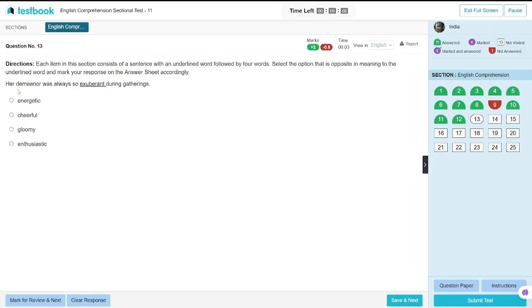Let's see now what we get. That was cheer, energetic, cheerful, gloomy. Here the answer is gloomy. It means like this, lethargic, opposite meaning. Dharma was always so exuberant during the gathering. Gloomy होगा,